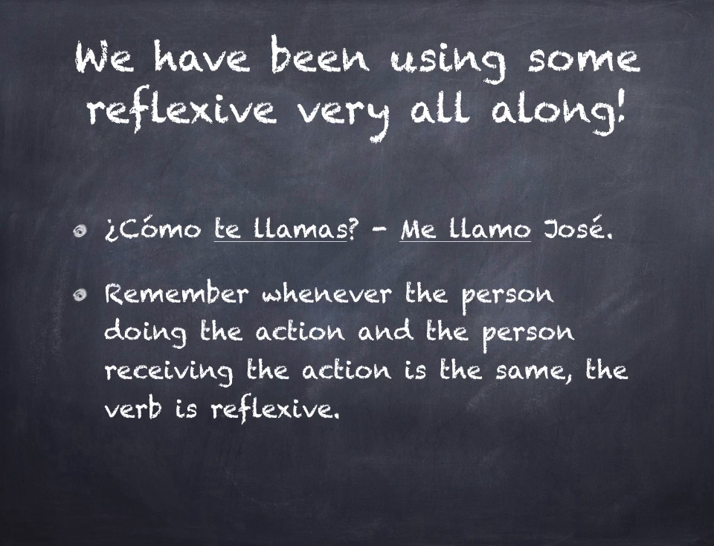The verb is reflexive. And notice in the question, ¿Cómo te llamas? I'm asking, what is your name? What do you call yourself? The tú form. The te and the ending on the verb, as, match. In the answer, when José answers, me llamo, I call myself José. Me and the ending o always have to match. The subject, the verb ending, and the object, the reflexive object pronoun, always have to match.